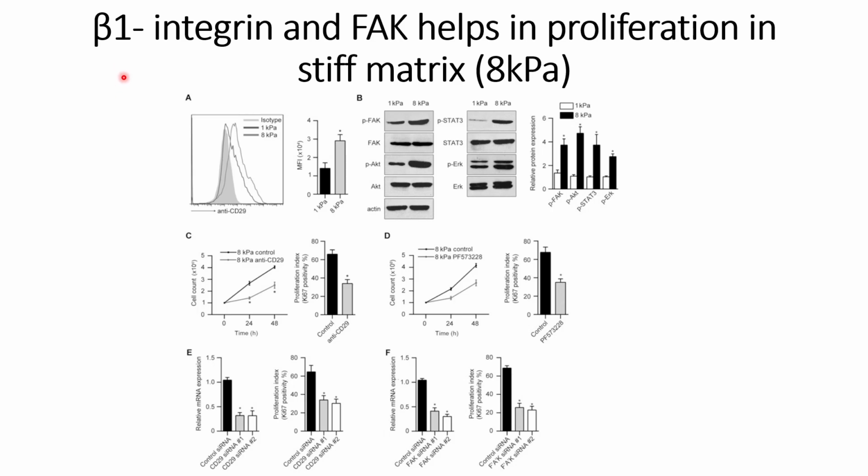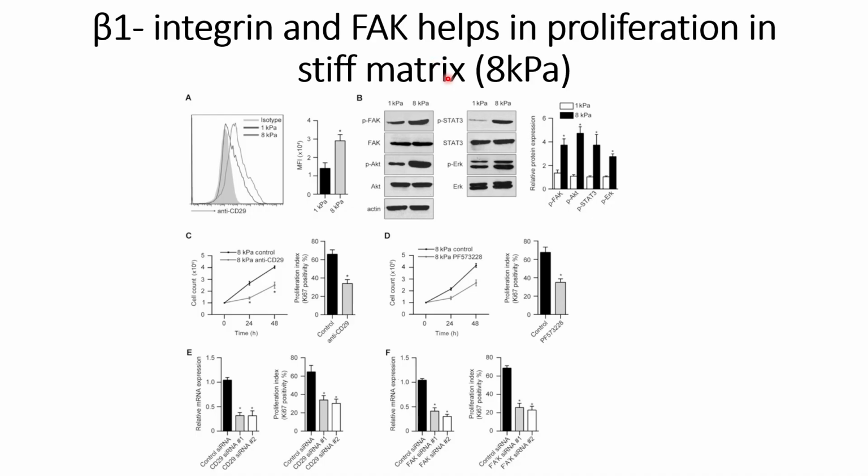In this video, we will discuss beta-1 integrin and FAK's role in proliferation in stiff matrices. In the previous video, we have seen that stiff matrices show higher proliferation compared to the soft matrices. The soft matrices they used is 1 kilopascal, and the stiff matrices means the polyacrylamide gel they used is 8 kilopascal. Since beta-1 integrin and FAK play an important role in mechanotransduction, they made a hypothesis that beta-1 integrin and FAK could also play a role in this proliferation in the stiff matrices.